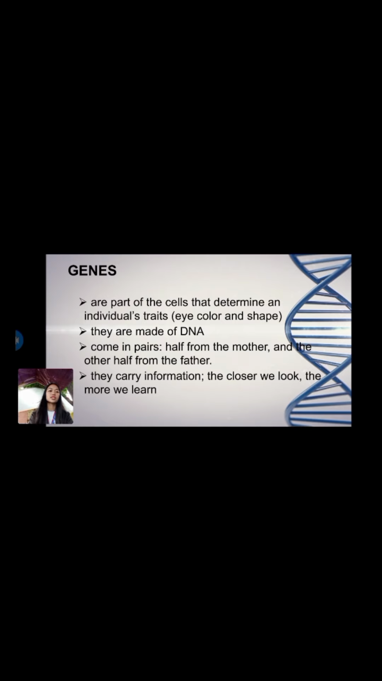The second term will be genes. Genes are defined as the part of the cell that determines an individual's trait such as eye color and shape. They are made of DNA and they come in pairs, half from the mother and the other half from the father. These genes carry information about the origin of a person. The closer we look, the more we learn. For example, a person may resemble the mother in the eyes, and resemble the father in skin color.